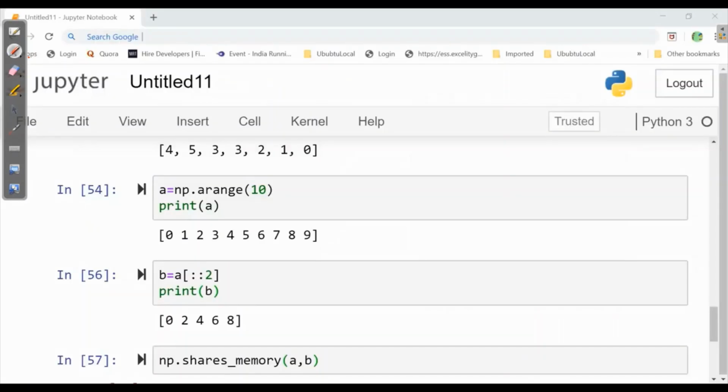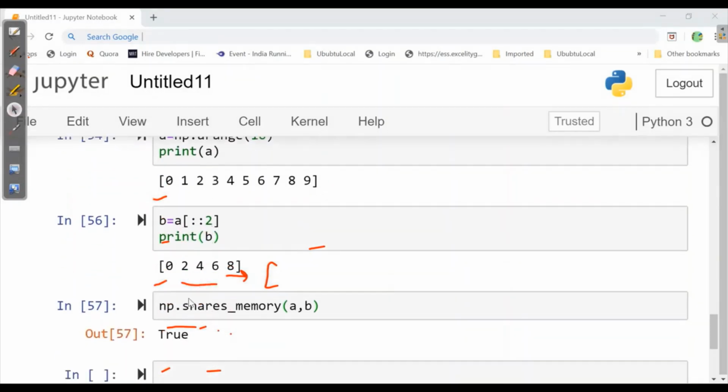Similarly, we have an array A which has 0 to 9. Likewise, B also has part of A, it creates its subarray where it has 0 to 4, 6, 8. Now, when they ask np.shares_memory between A and B, it says true.